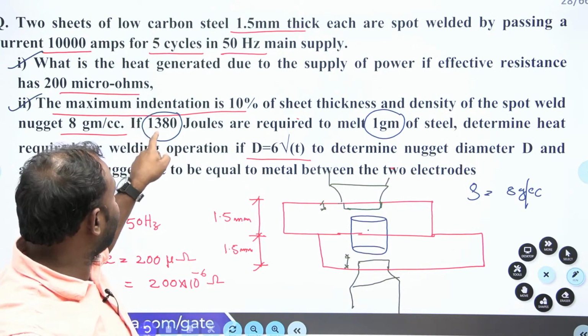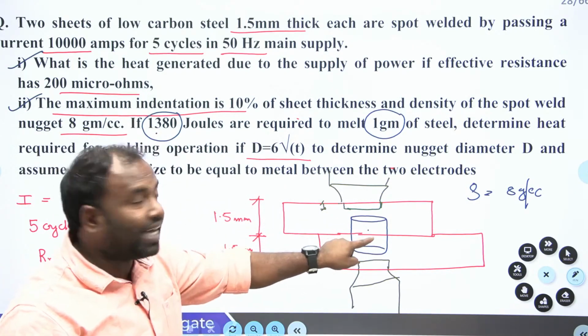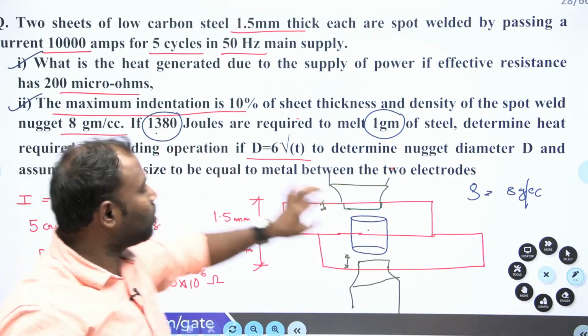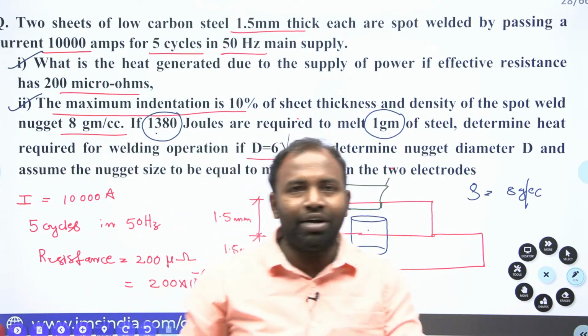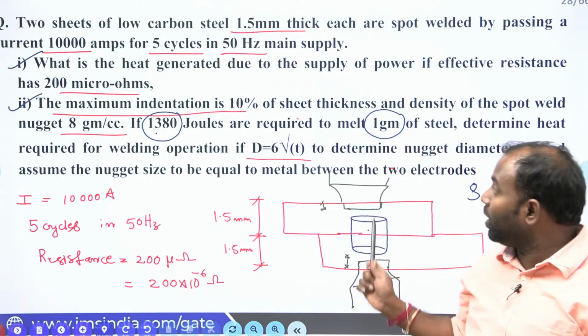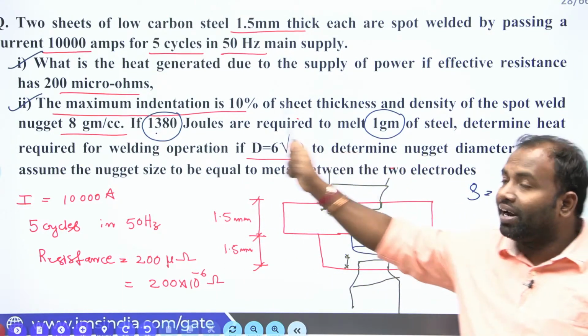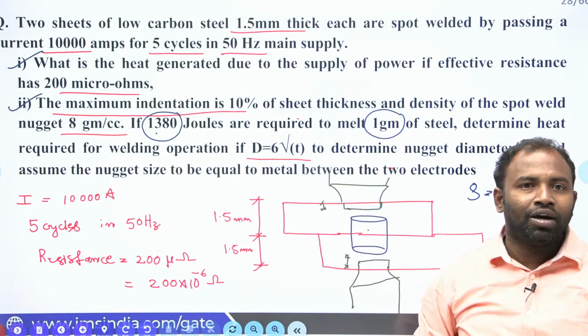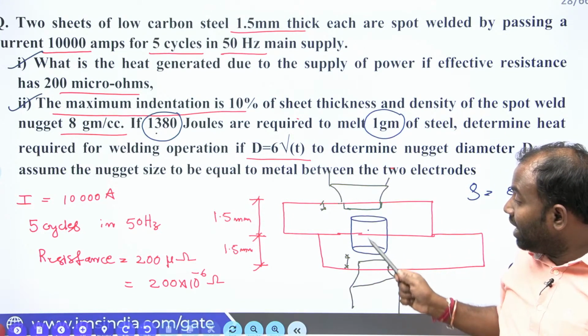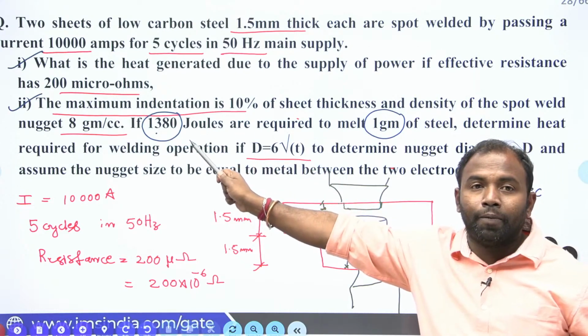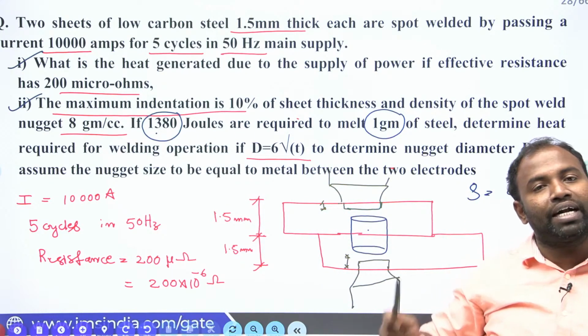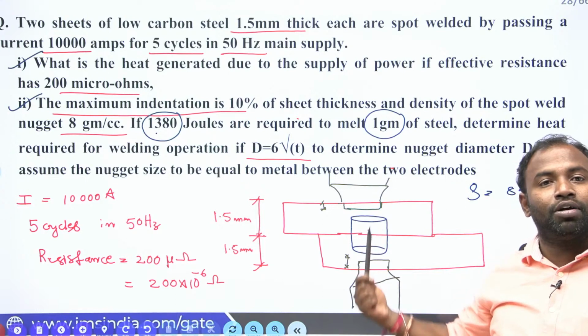So if I multiply my mass of the nugget into 1380 joules, I can get my heat requirement. Are you getting my point? If I am able to calculate the mass of the nugget and multiply with this 1380 joules, I can get my total heat required for forming this nugget.